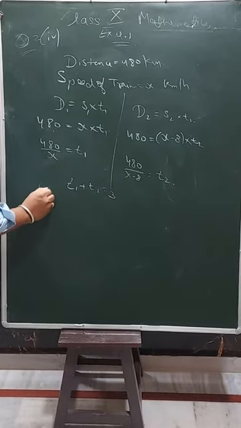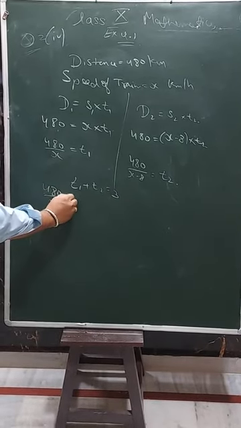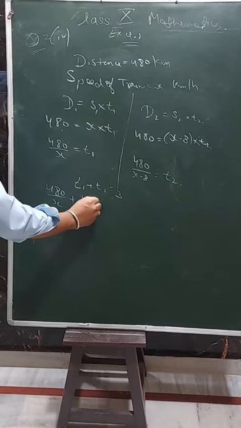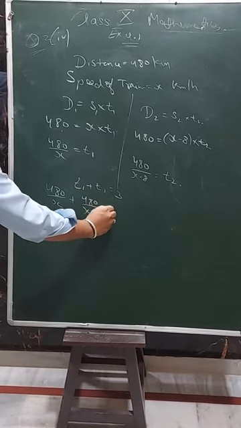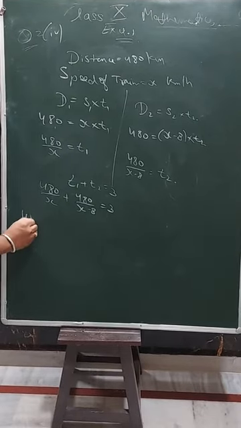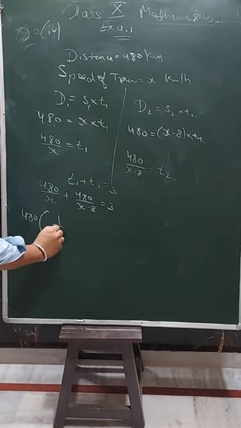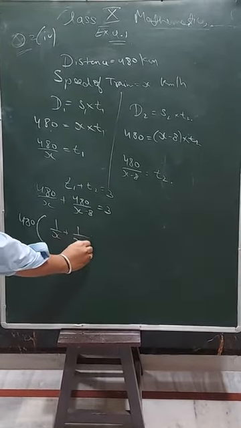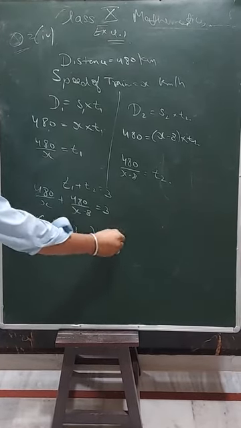Time 1 is 480 upon x, time 2 is 480 upon x minus 8, equals 3. What is common? 480 is common. So 1 upon x plus 1 upon x minus 8 equals 3.